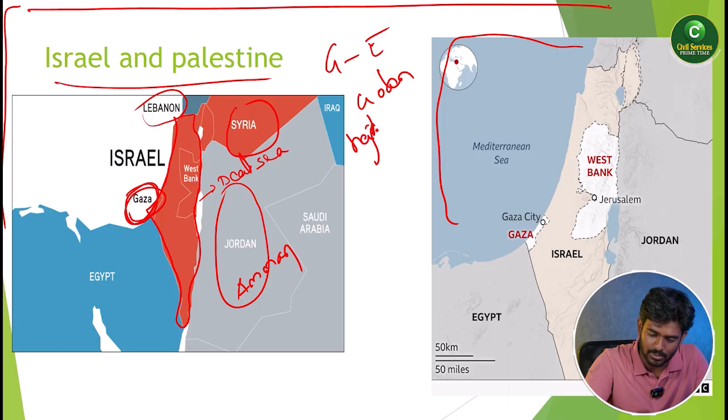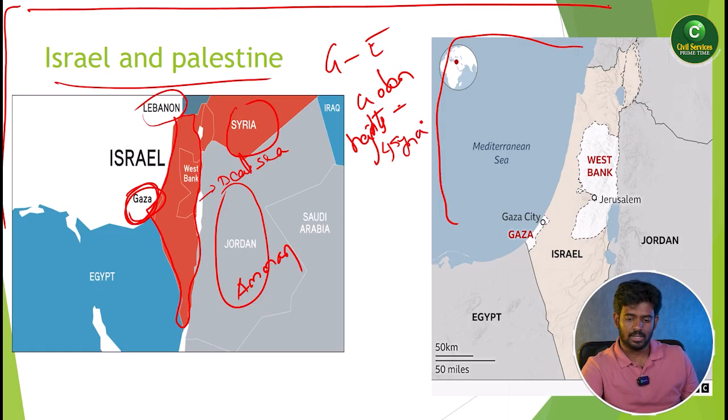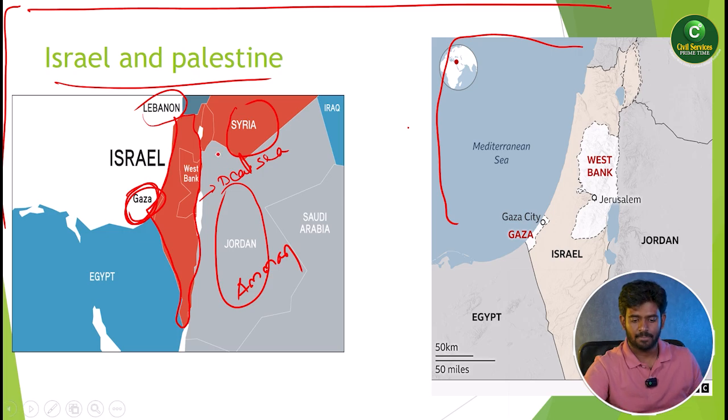These places always repeat in the paper. You try to understand: Golan Heights they took from Syria. And another important place is the West Bank. West Bank they have taken from the country of Jordan.